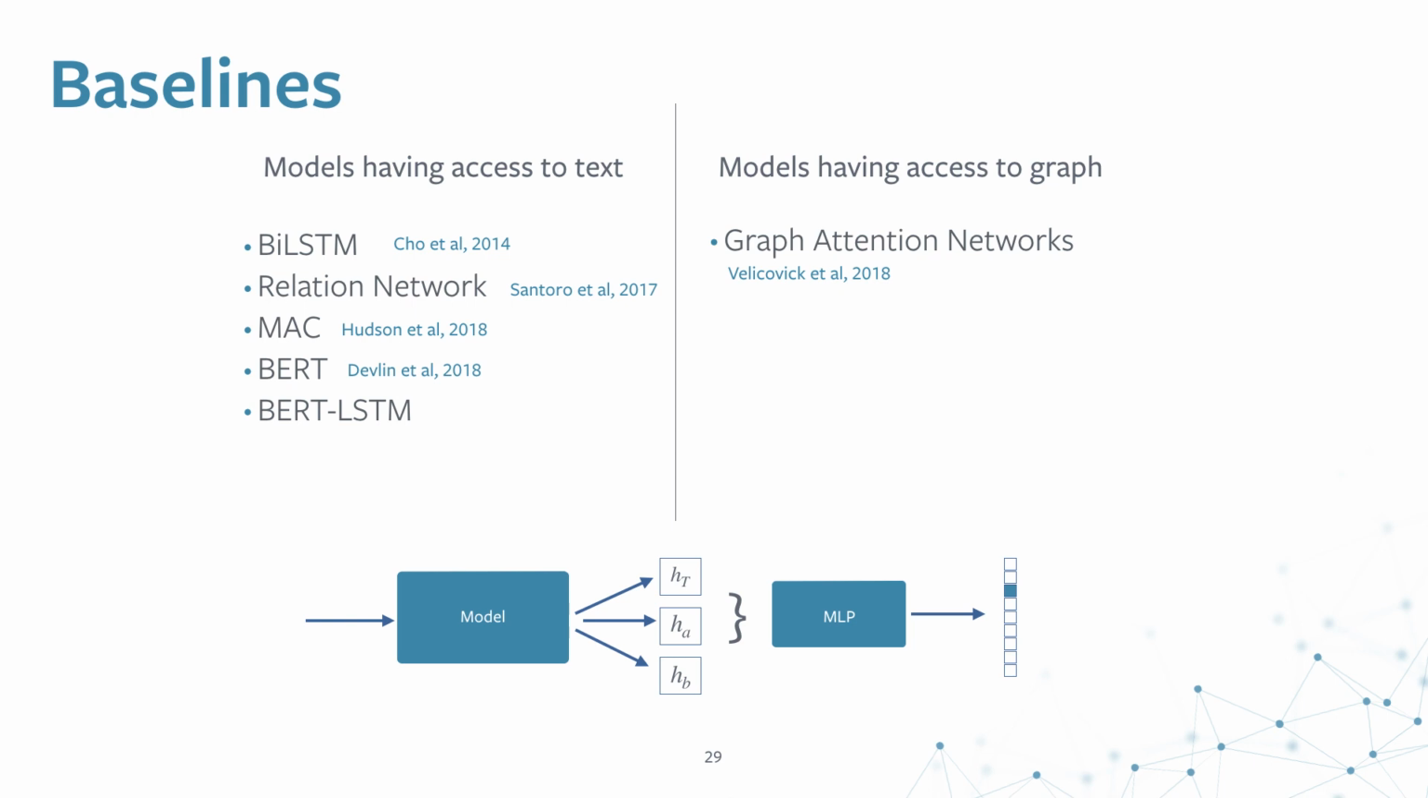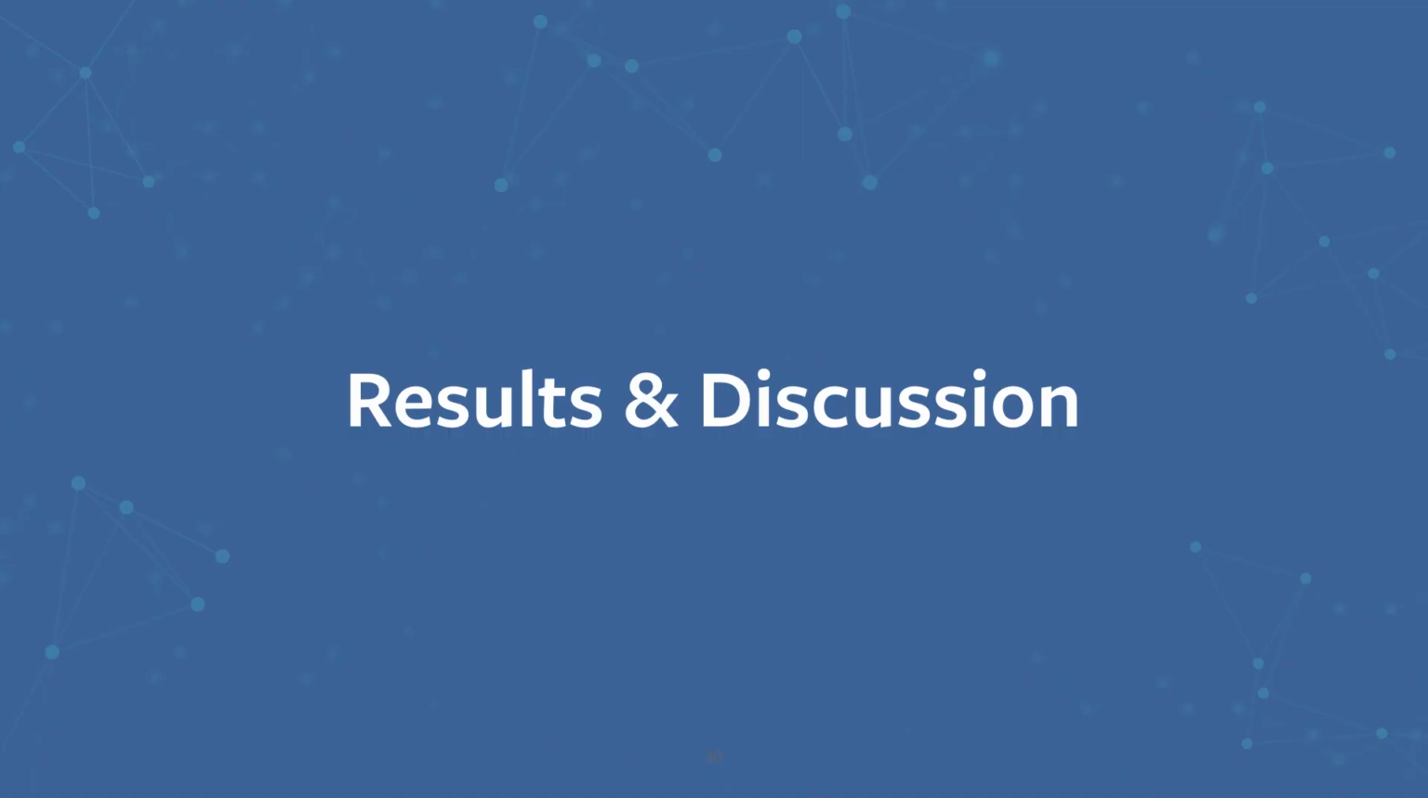So we have a bunch of baselines. We have a set of baselines for natural language understanding, and we have one baseline for graphs. That is the graph attention network, which is one of the state-of-the-art models for many graph prediction, link prediction, and node prediction tasks. We have chosen a set of text understanding models which have shown good performance on current state-of-the-art datasets. The details of the implementation of these models can be found in our paper. So let's see what the results are.